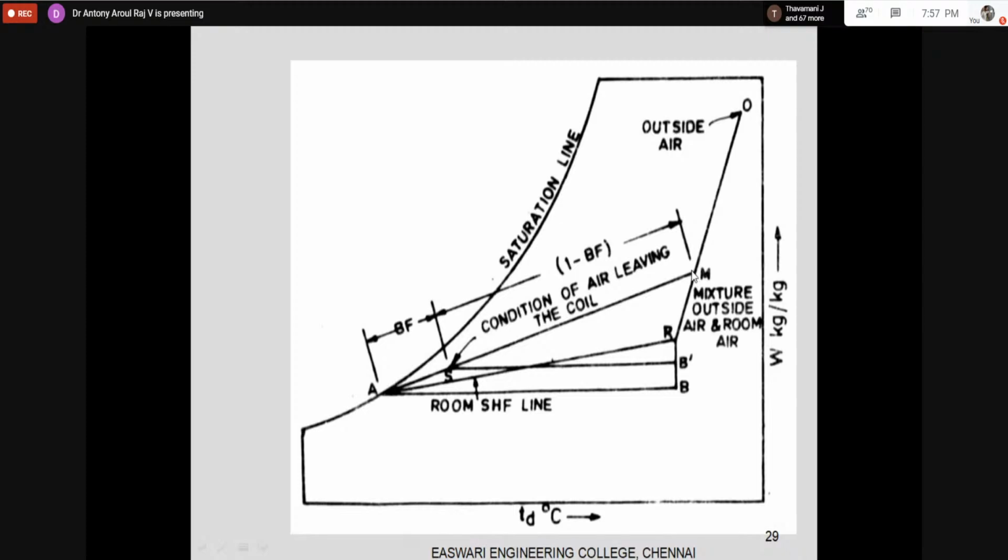After that, we send it to the cooling coil. When I am sending it through a cooling coil, what is happening? M to A is a cooling and dehumidification process. That process also we have seen in psychrometry. We have seen the mixing process, then the cooling and dehumidification process. And we have to discuss the bypass factor.